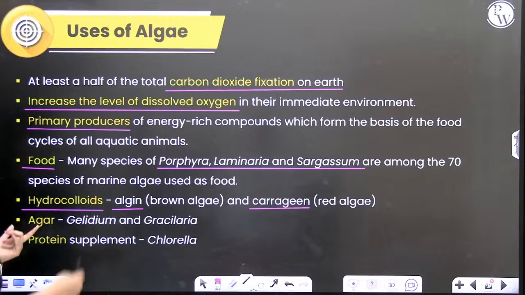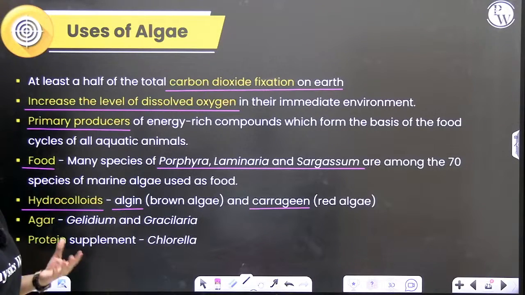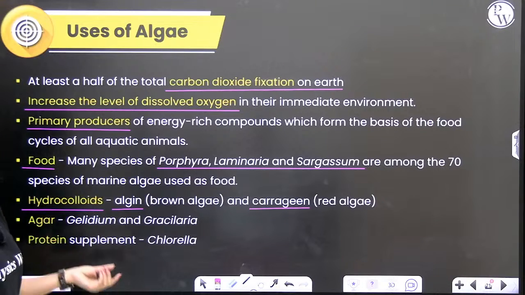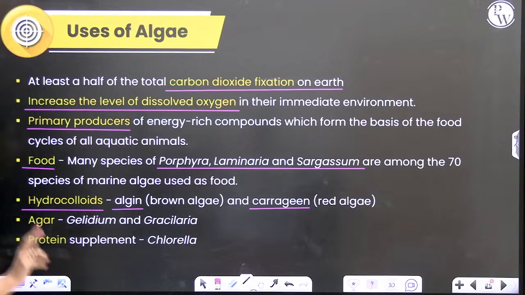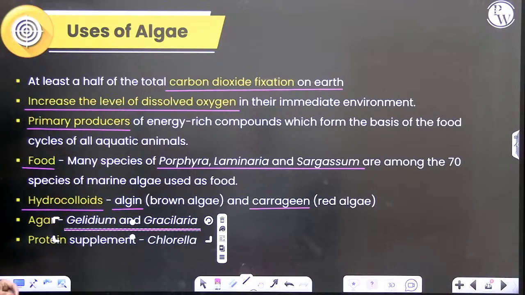Agar, like I already mentioned, is what we use in baking. If you have to make jellies and tarts and all of that, agar is used. Agar is obtained from two red algae species, Gelidium and Gracilaria.